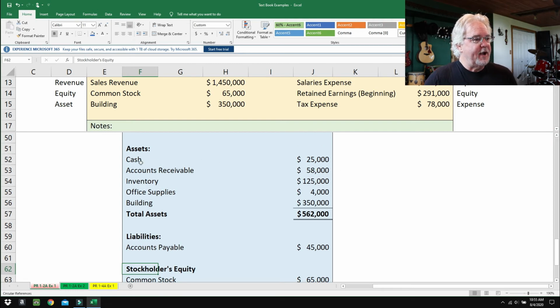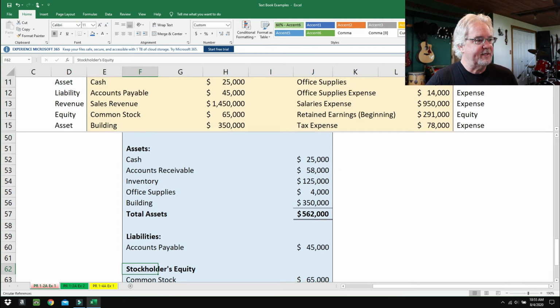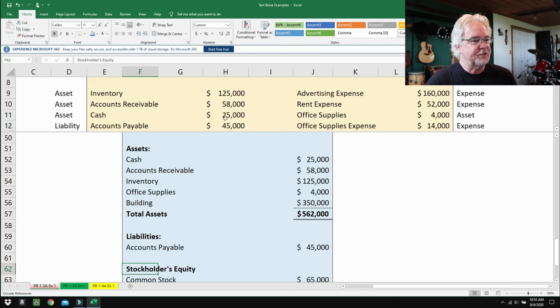So here you go. All you do for assets is we just write down what all the assets are. For instance, cash, 25,000, accounts receivable, 58,000, and inventory, 125,000. Now these are listed in this order on purpose because they're listed in order of liquidity. Cash is the most liquid of assets. Liquid means you can spend it really fast. And accounts receivable, that's where people owe you money, so hopefully they'll pay you up soon. Inventory, well, in order to get the money there, you got to first sell what you have, and then customers have to pay you before it's turned into cash. So this is in order of liquidity.